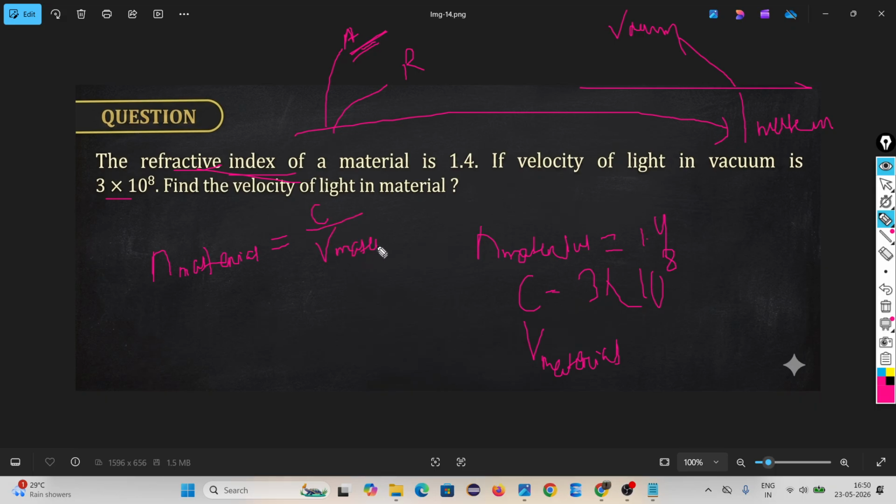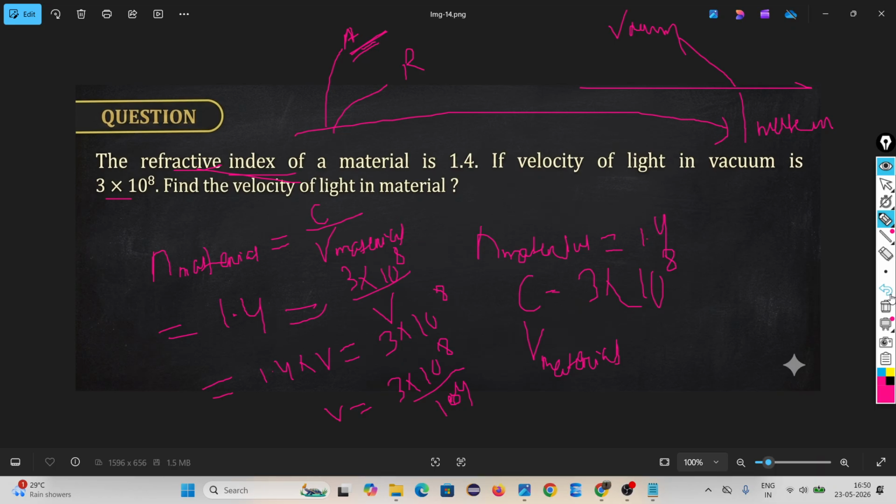n of material is 1.4. C is 3 into 10 to the power 8. V of material is not given; we have to find it. Cross multiplying, 1.4 into V equals 3 into 10 to the power 8. Then V equals 3 into 10 to the power 8 upon 1.4.